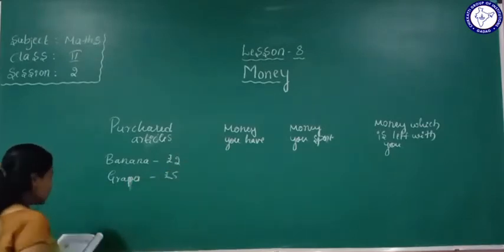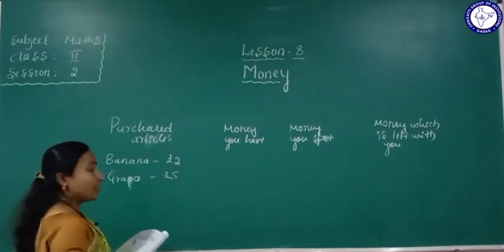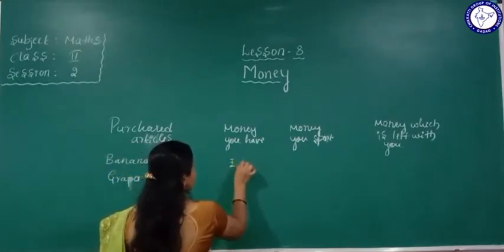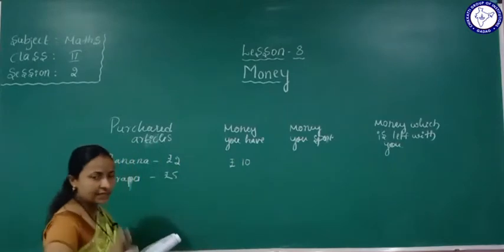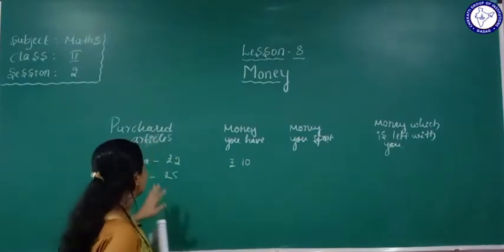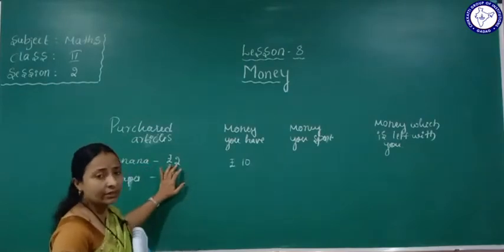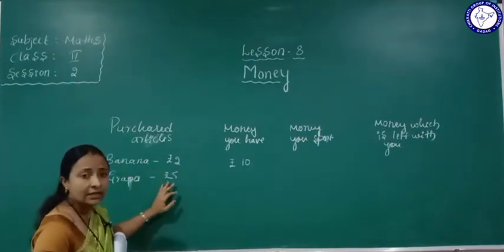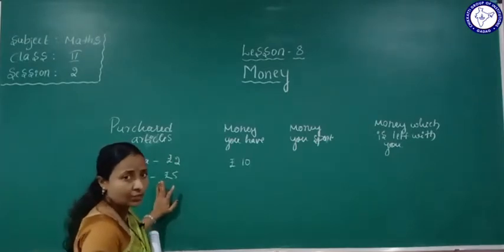Yes, here see students, totally how much amount do you have? Totally you have rupees 10. Okay, 10 is the amount with you, but you purchased a 2 rupees banana and grapes whose amount is 5 rupees.